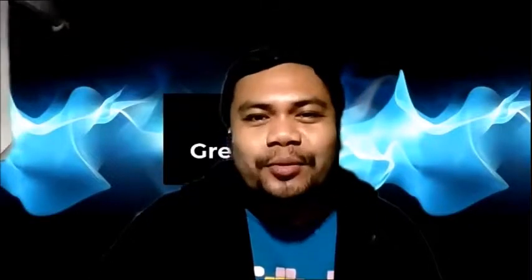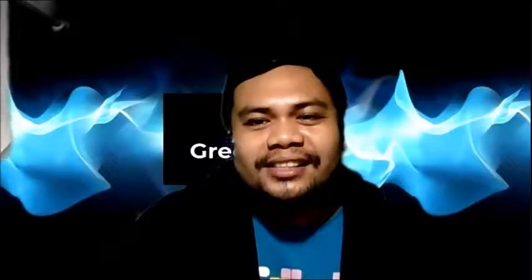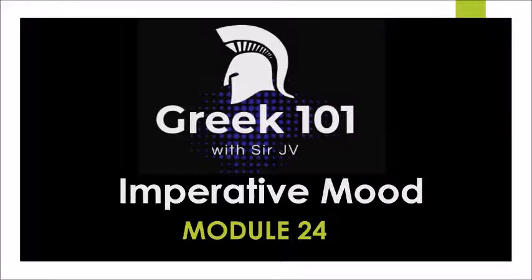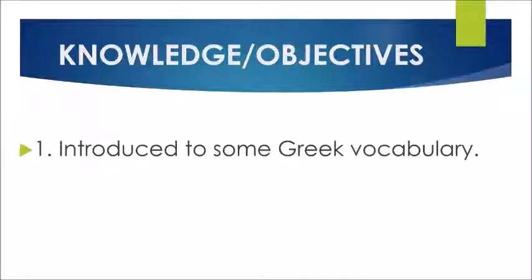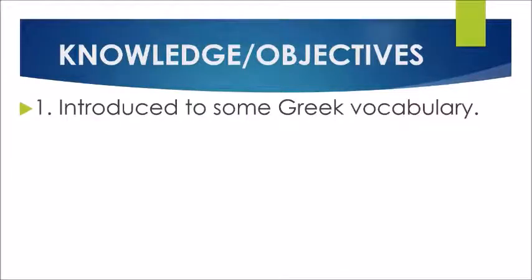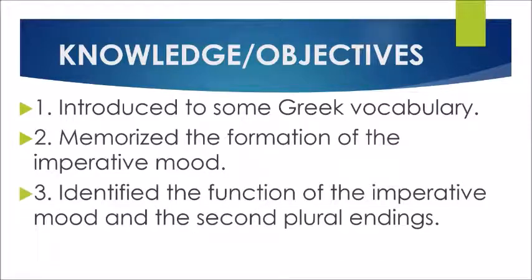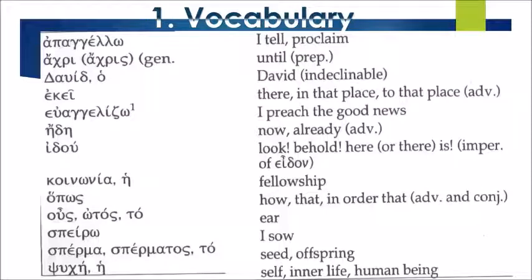Last time we learned about the subjunctive mood, and today we will discuss another potential action, which is the imperative mood. So let's have this lesson, the imperative mood, module 24. Knowledge and objectives: be introduced to some Greek vocabulary, memorize the formation of the imperative mood, and identify the function of the imperative mood and the second plural endings. Let's proceed to our vocabulary.